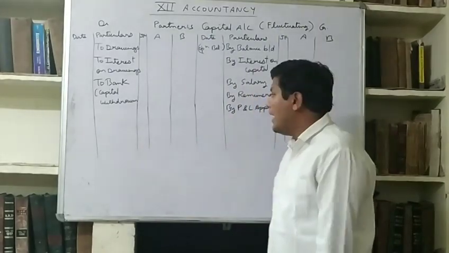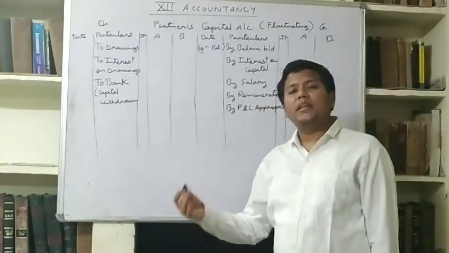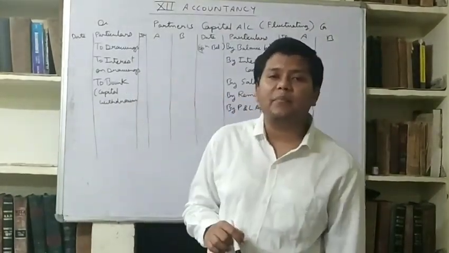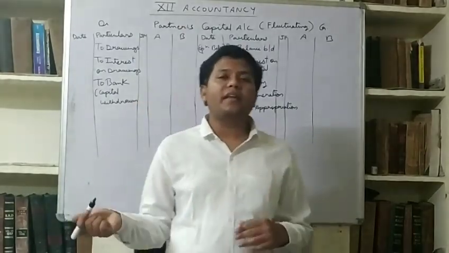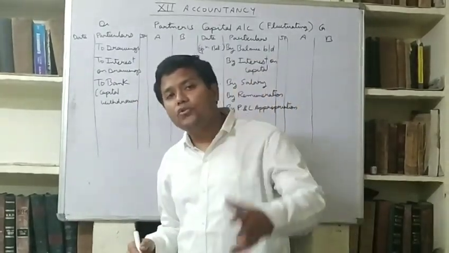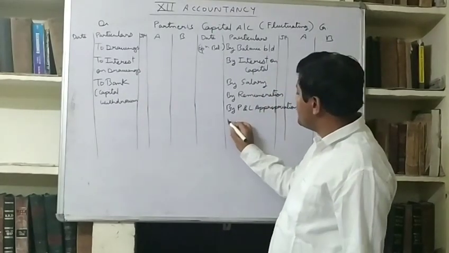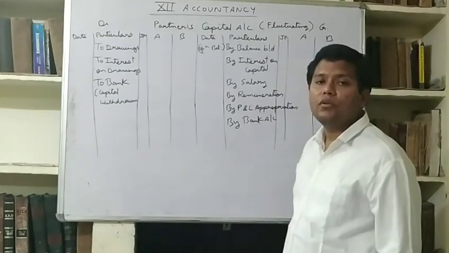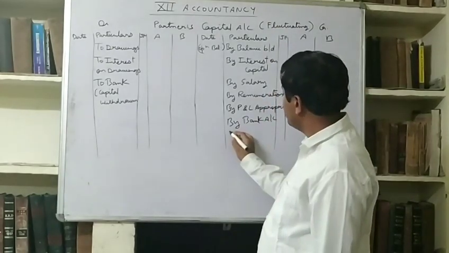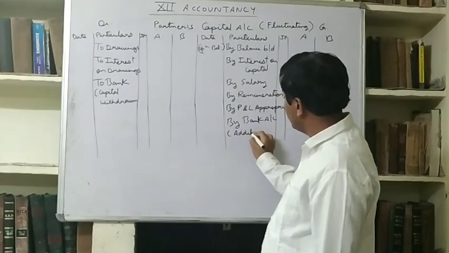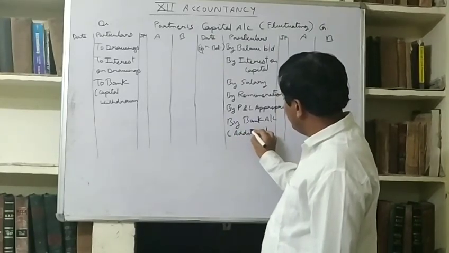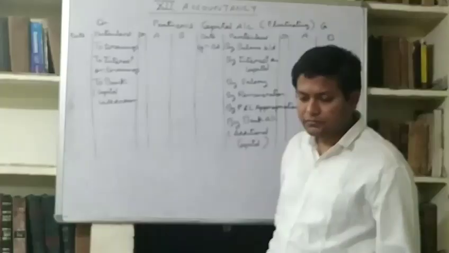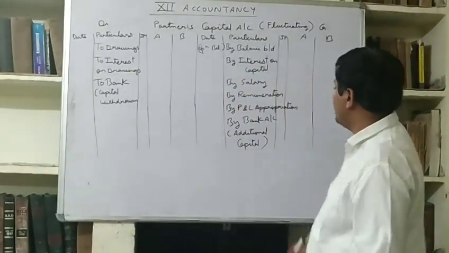And if a partner is introducing more money into the business, sometimes partners also introduce additional capital. We studied this in the examples of interest on capital. Some partner is withdrawing cash, some partner is introducing. If he is introducing, then his capital will be increased, so it will be credited to partners capital account by bank. This is known as additional capital.